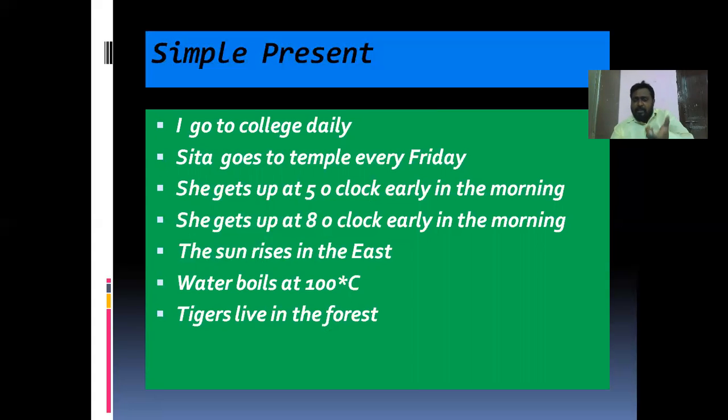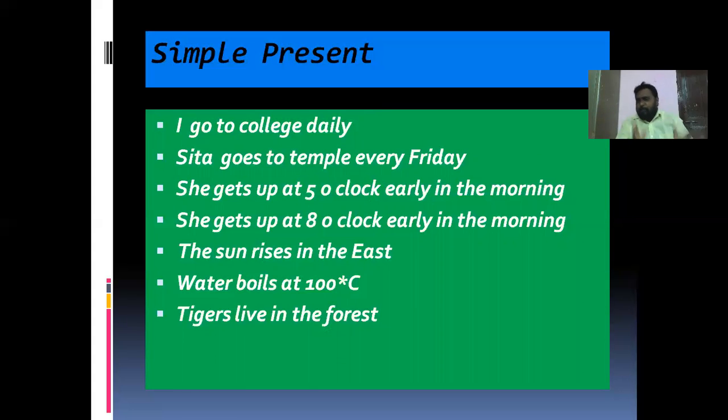The action occurred with regular intervals. The gaps between the actions are equal. For example, see the second example: Sita goes to temple every Friday. You see this example. This action will not occur every day. This action will occur only once in a week.